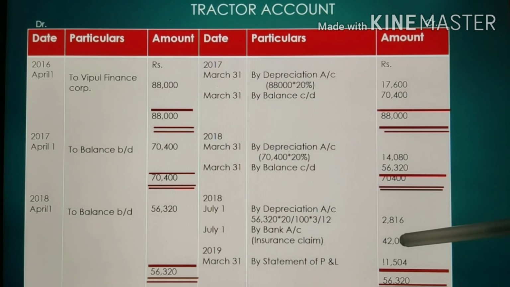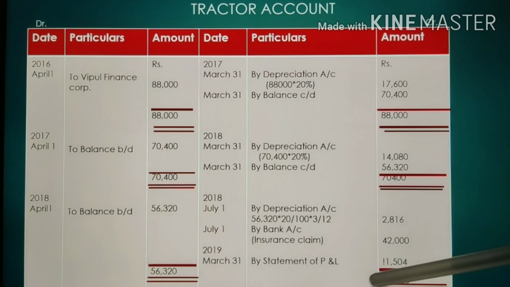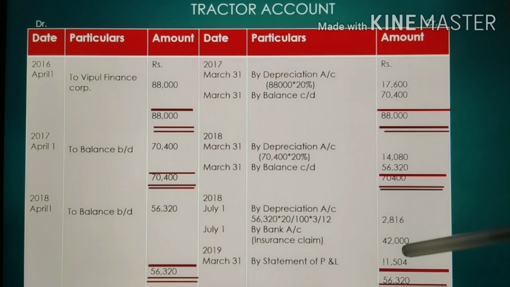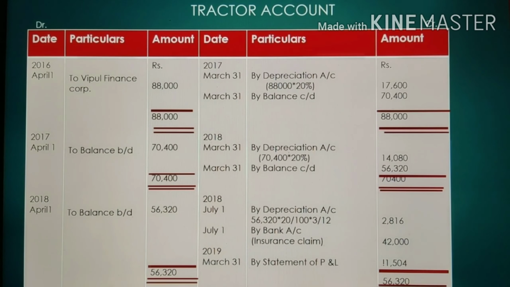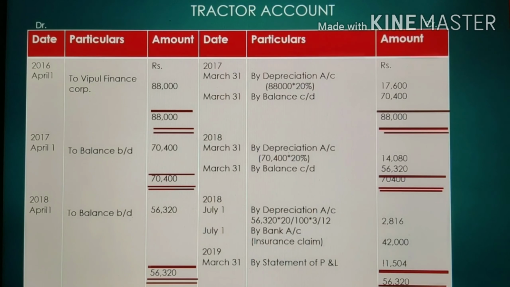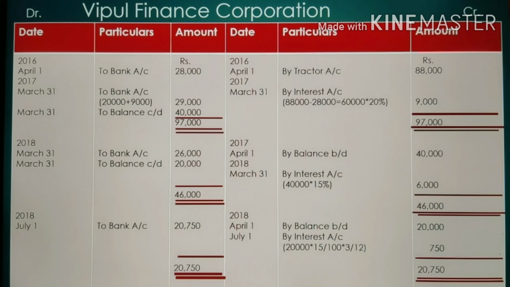On the closing of the financial year on 31st March 2019, we will transfer the balance of 11,504 to the statement of profit and loss. As both are companies, instead of profit and loss account we are making the statement of profit and loss. So this is the first account, the tractor account, and after that next is Vipul Finance Corporation.